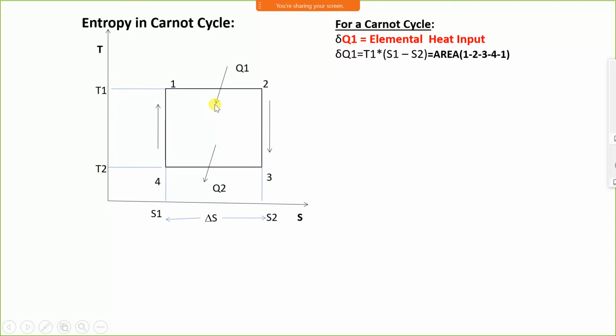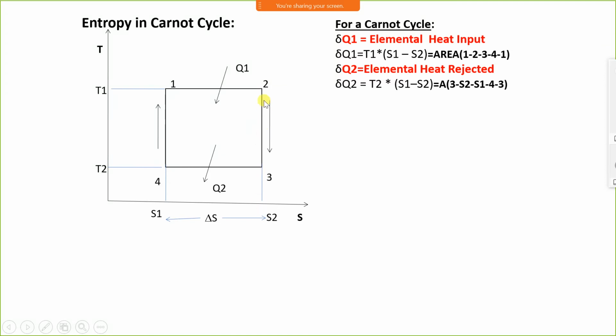This delta Q1 is equal to T1 into S2 minus S1, and this represents the area under the curve 1, 2, 3, 4, 1. Now delta Q2 is the elemental heat rejected. Therefore delta Q2 is equal to T2 into S3 minus S4.